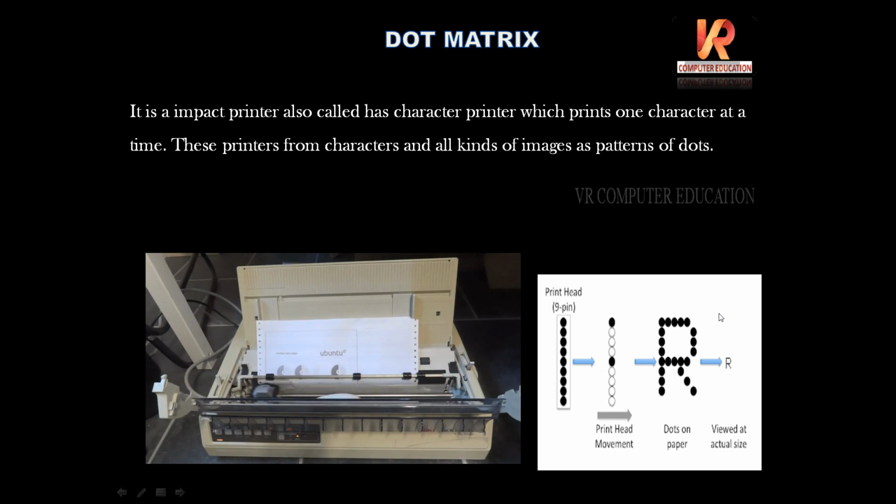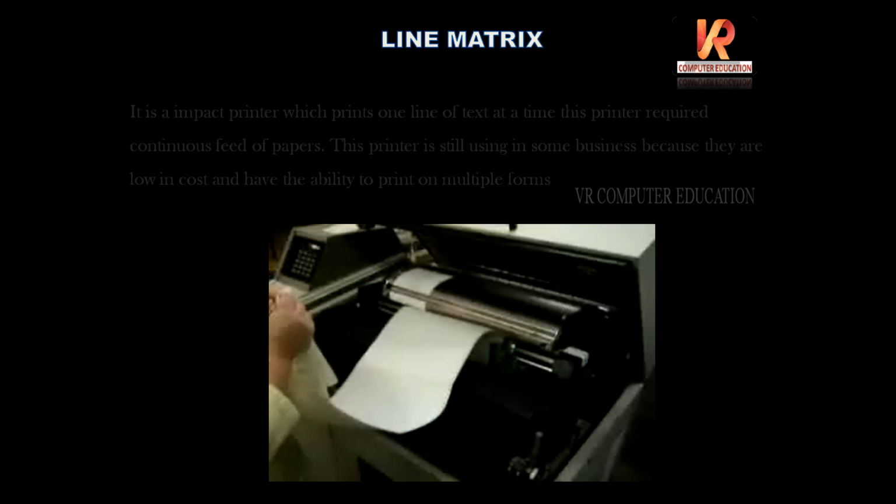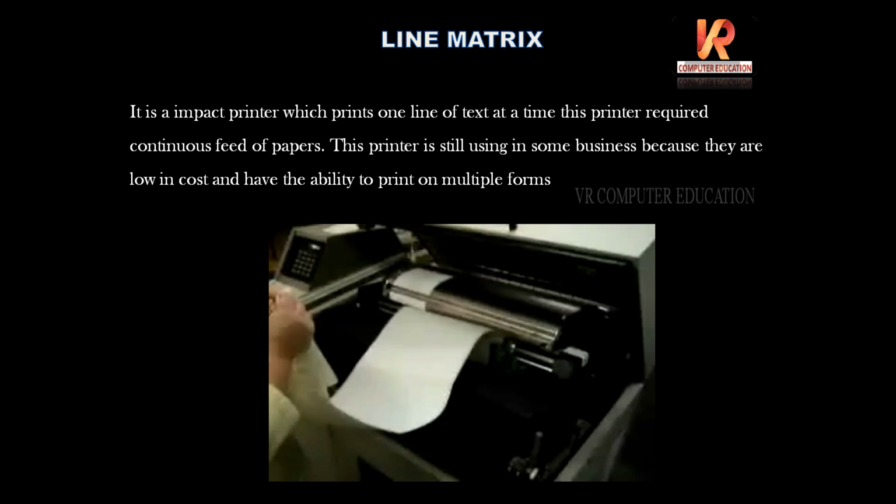This is dot matrix. Next, this is the line matrix printer. It is an impact printer which prints one line of text at a time. This printer requires continuous feed of paper.